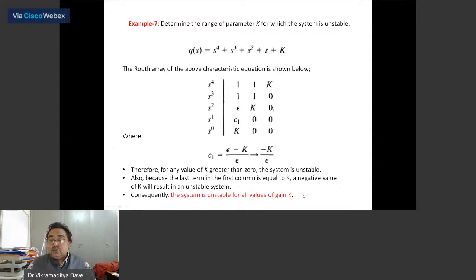And therefore, here the question is asking for the parameter k for which the system is unstable. So for k greater than 0, the system is unstable. It is very clear that if k is greater than 0, the system is unstable. So k from 0 to infinity is the range for which the system is unstable.